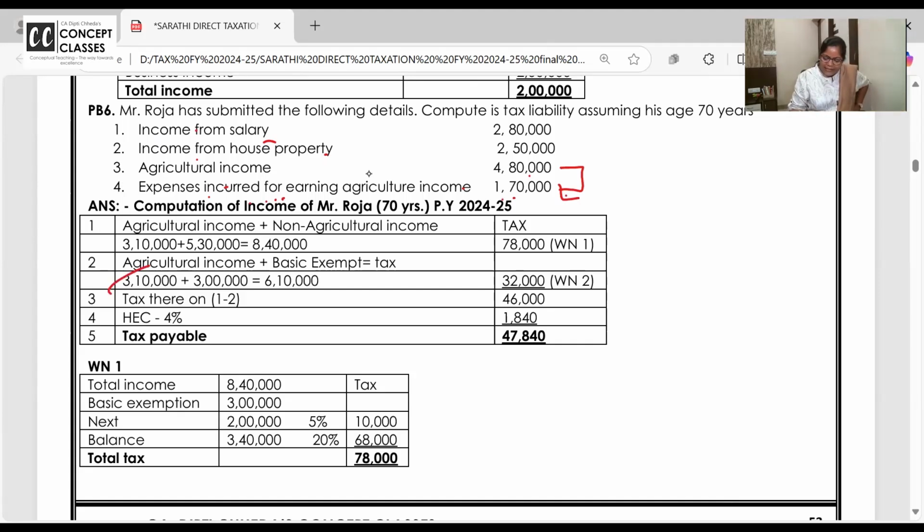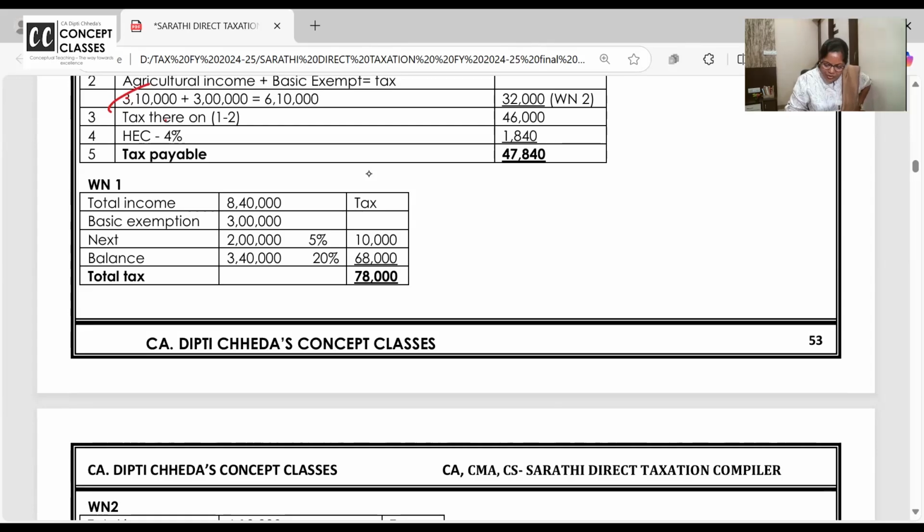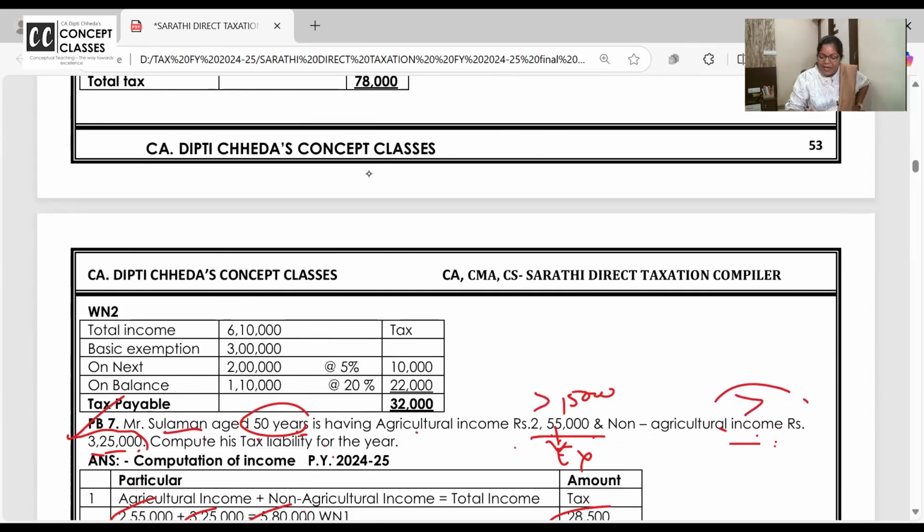310. Agricultural income, they didn't give directly, they asked you to compute it and then take it. And then you can solve the problem. But when you solve it at home, make sure that you use a stopwatch. I know it's been very easy here. Tomorrow we will start with residential status. I'm completing it before time today. It was a small topic and I don't want you to get more confused.